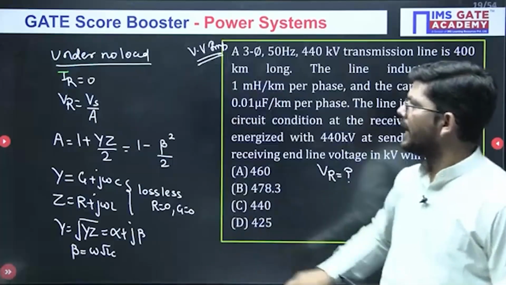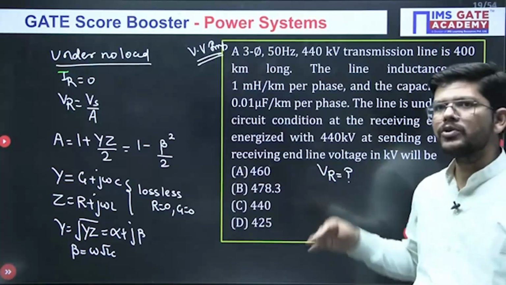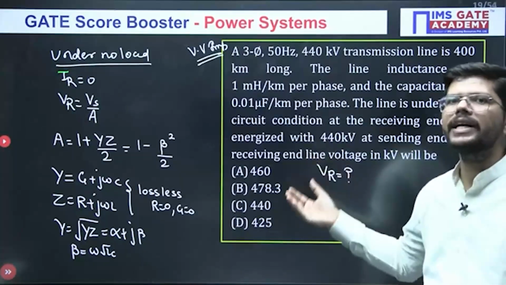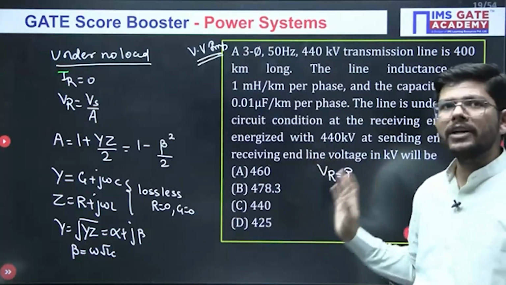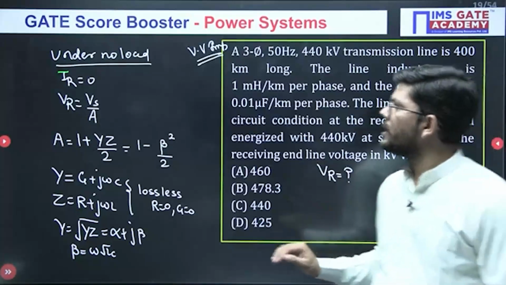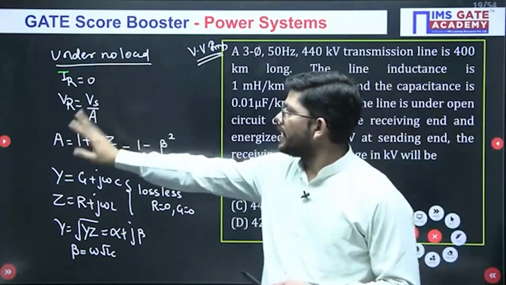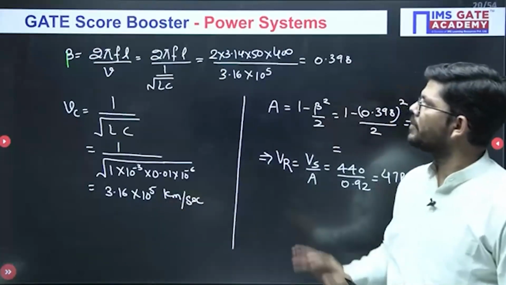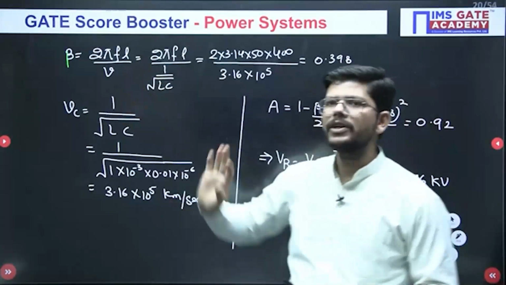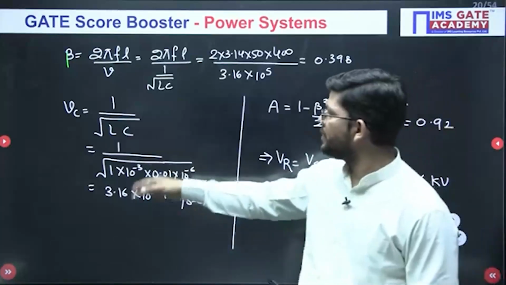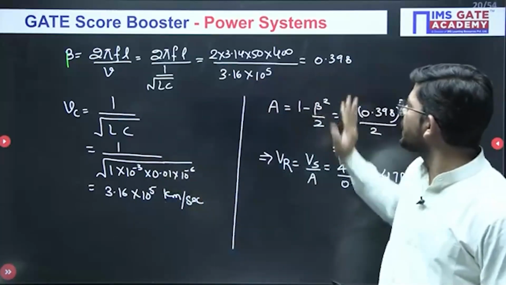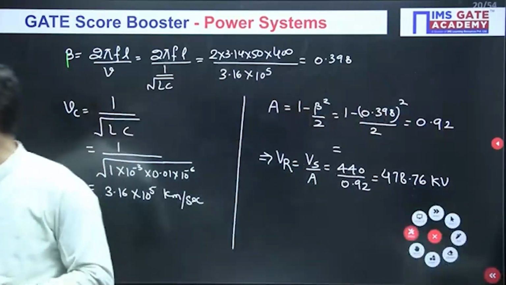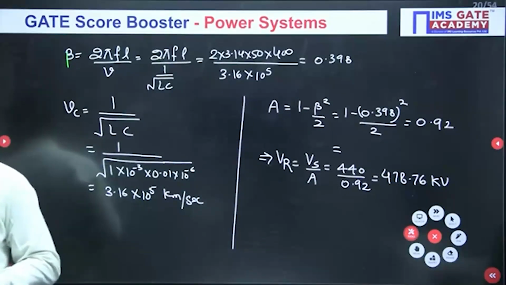So just see, approach is very much important. This is how you should approach these kind of questions. 2 times they have been part of the GATE exam. Be ready for the next time as well. So whenever these kind of questions appear, what you have to do? You have to calculate a, and a is 1 minus beta square by 2. And beta is 2 pi fl upon v, where v is the speed of light. So calculate the speed, put the values, get the beta, then a, and then you can calculate the receiving end voltage. This is how you have to approach these kind of questions.